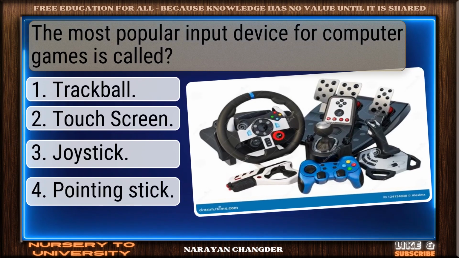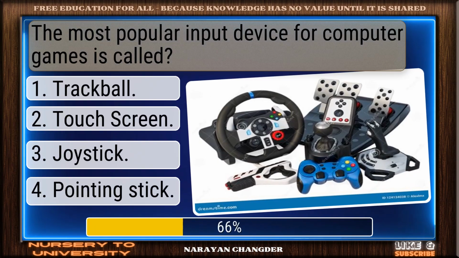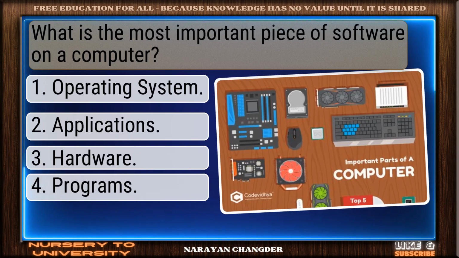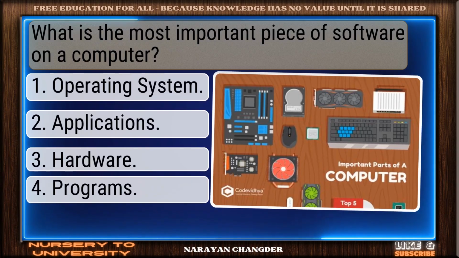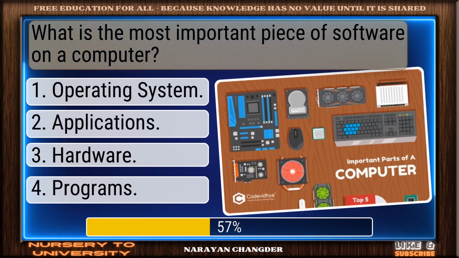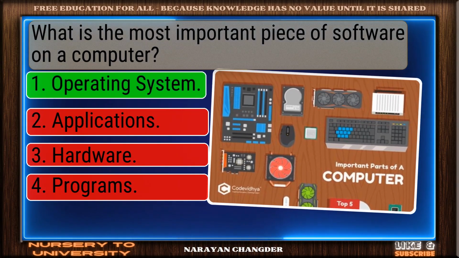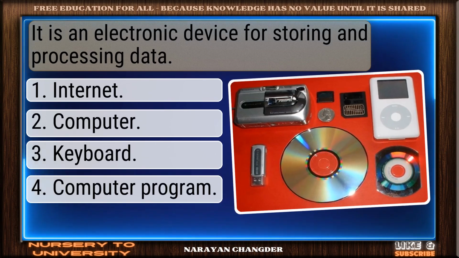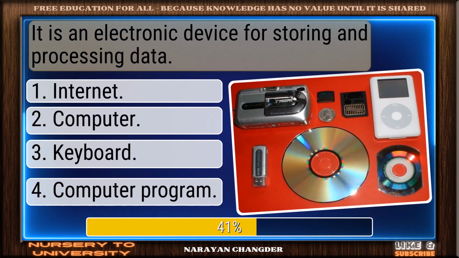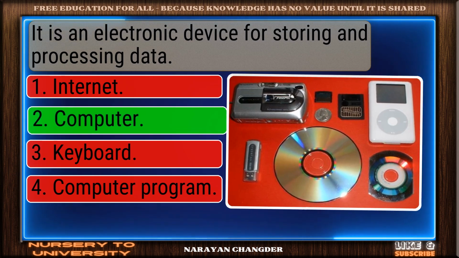The most popular input device for computer games is called dash. Perfect. Joystick is the one. What is the most important piece of software on a computer? Well reasoned. Operating system is correct. It is an electronic device for storing and processing data. You got it. Computer fits.